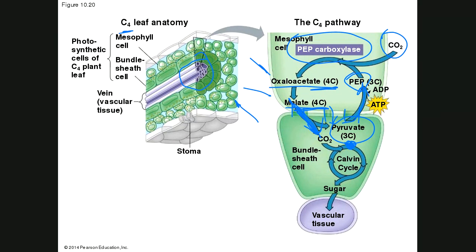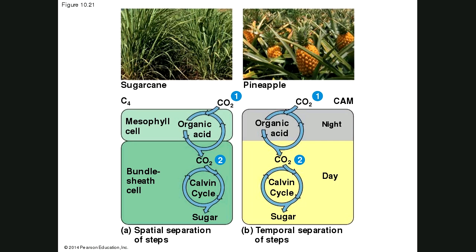But this is a measure to help you get through those tough times, if you will. However, you think, well, why don't all plants do this? There is a cost. There's a little bit of an energy cost. In C3 plants, there's no energy cost, but here you do have to spend an ATP. Of course, you get more energy out of the food you create than the ATP you spend, or it wouldn't happen that way, but that is the trade-off. You have to expend a little bit of energy to drive that reaction in the mesophyll cell so you can always keep that CO2 level pumped up. So that's a C4 plant, like sugarcane.